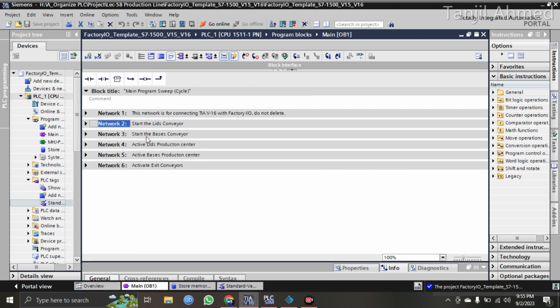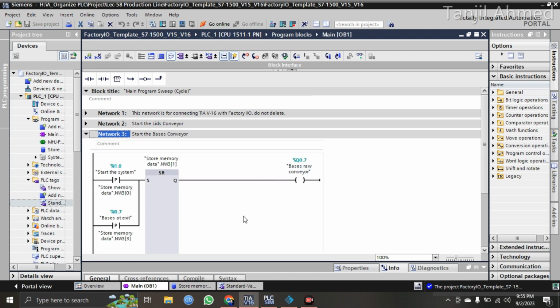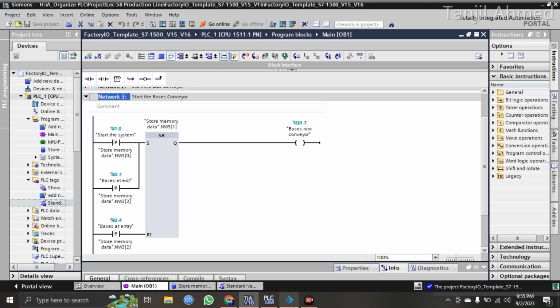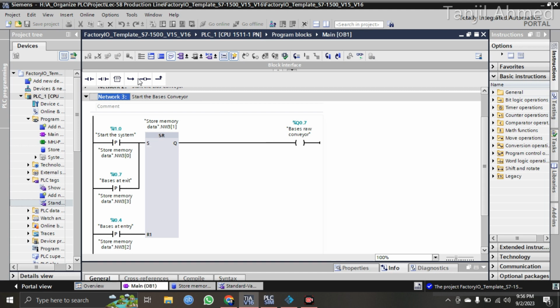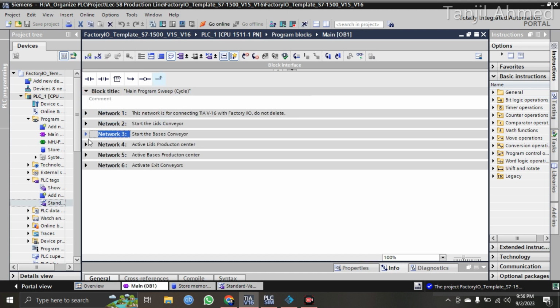Then I have the base conveyor. Base conveyor means the conveyor that was at the back. This conveyor is the base conveyor, base entry conveyor. So this second part is producing the product base or the base material. So network 3 is for this conveyor, the conveyor here. And here I have network 4.